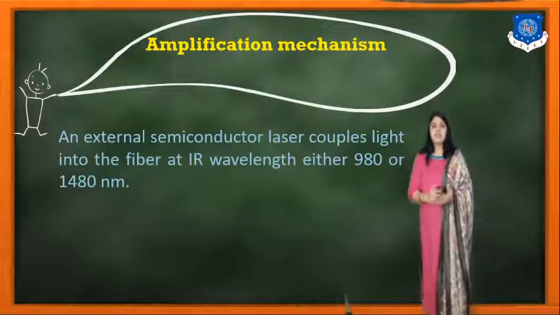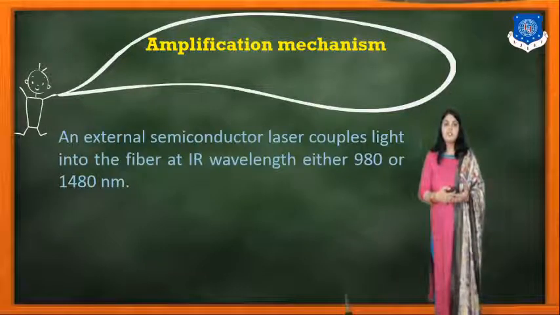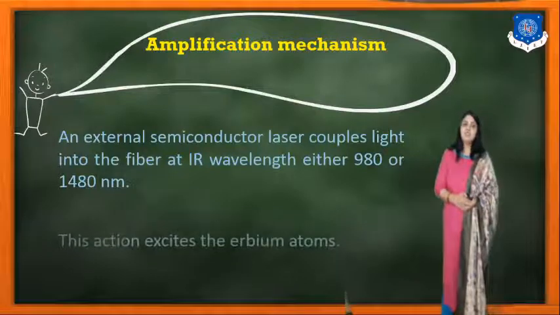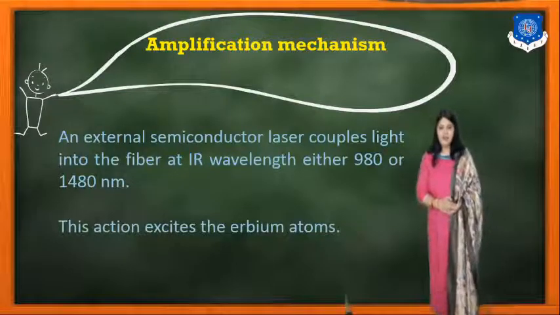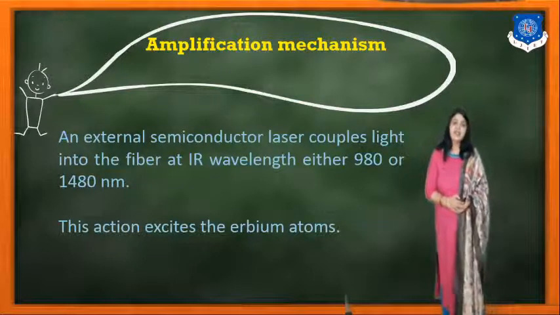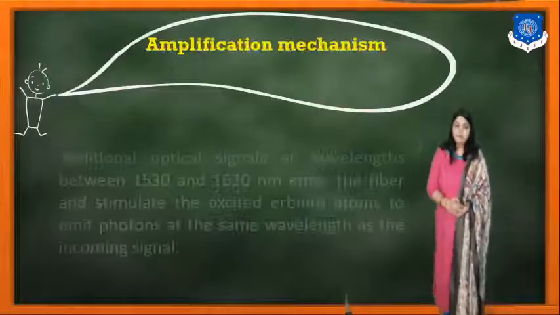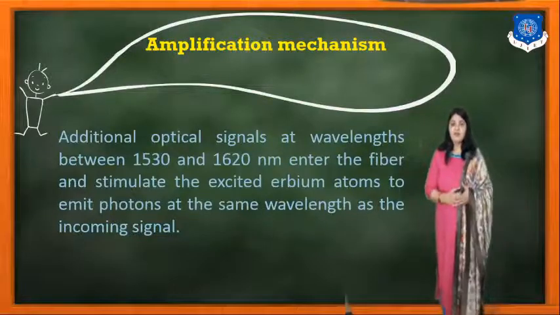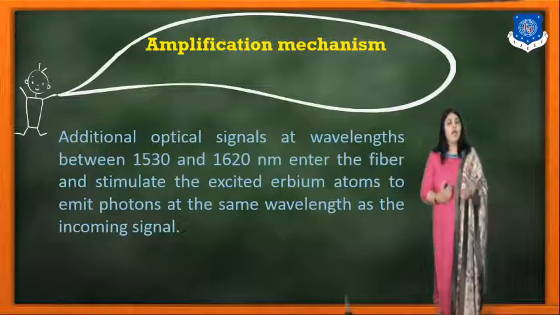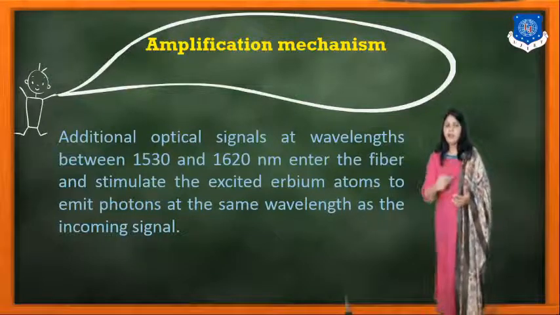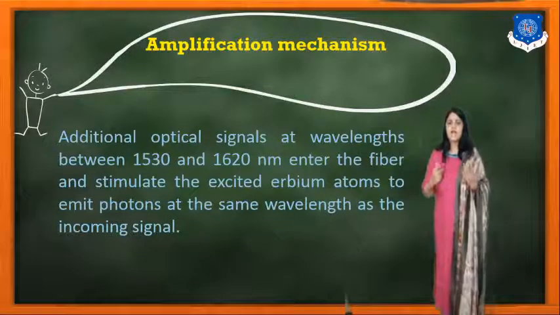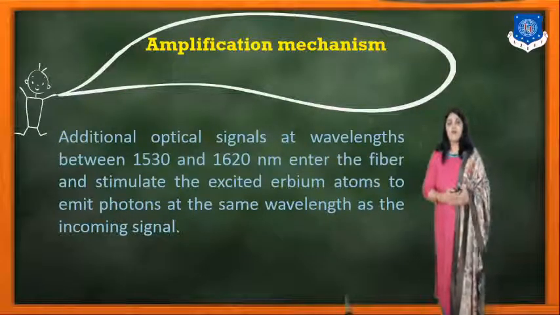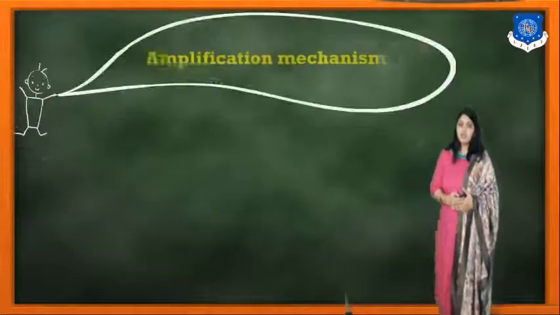An external semiconductor laser couples light into the fiber at an IR wavelength of 980 or 1480 nanometer, and this action excites the erbium atoms. Then additional optical signals at a wavelength between 1530 and 1620 nanometer enter the fiber and stimulate the excited erbium atoms to emit photons at the same wavelength as the incoming signal.